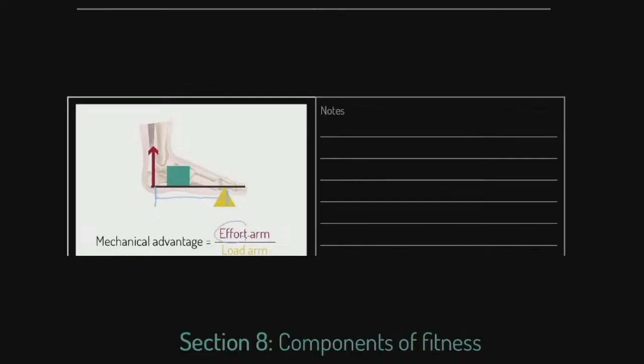Now, if that is large and what we call our load arm is shorter, and this is all relative, of course, then we achieve mechanical advantage. Now, what does mechanical advantage do? It's brilliant for overcoming large loads. What a shock that we have got a second class lever with mechanical advantage at the heel, which is probably the most weight-bearing joint in the body.